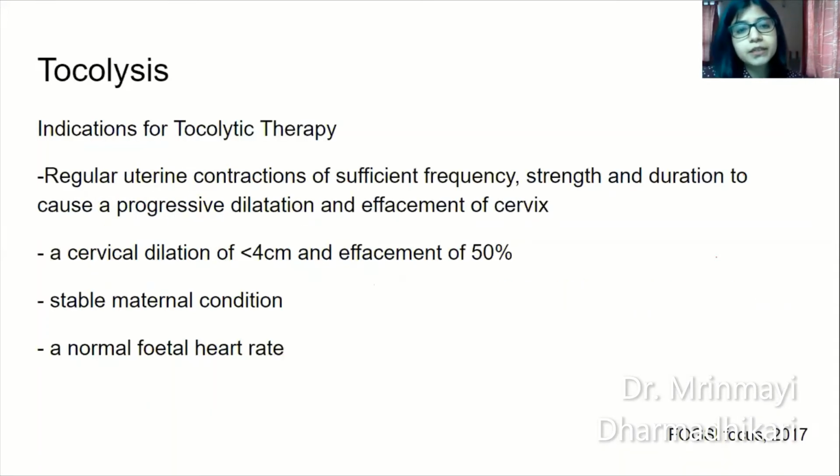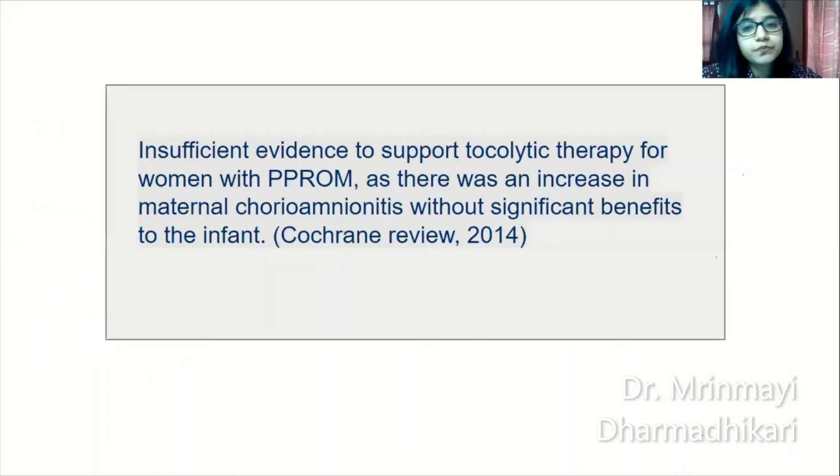Indications for tocolytic therapy: regular uterine contractions of sufficient frequency, strength, and duration to cause a progressive dilatation and effacement of the cervix. Cervical dilatation should be less than 4 centimeters, that is, she should not be in established labor. Effacement of 50%. Maternal condition should be stable. Fetal heart rate should be normal. Okay, so this was what Focus updates in 2017 had highlighted in their issue.